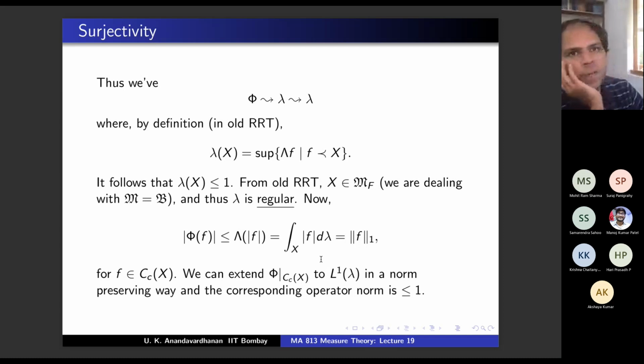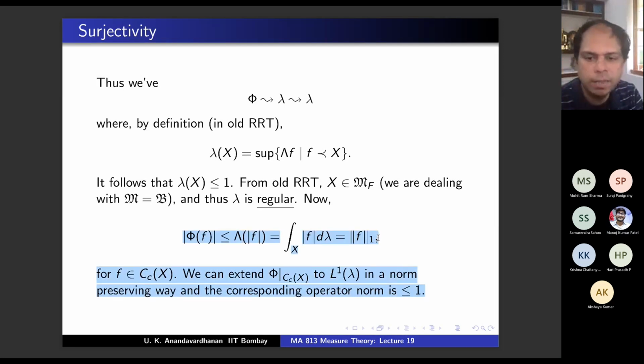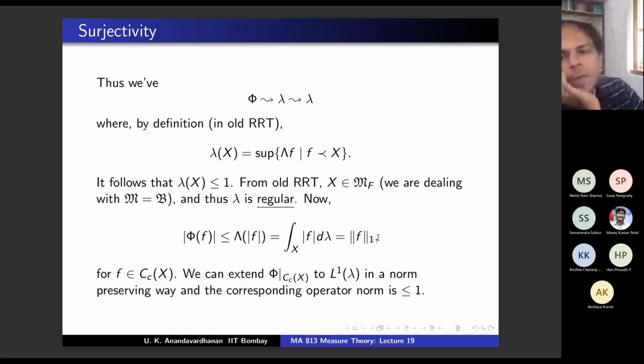You have W contained in V. V is a normed linear space. W is a subspace. And you have an operator T, which is defined only on the subspace. But on the subspace, it is continuous, and that subspace is dense. As a subspace of L1, this operator is continuous.